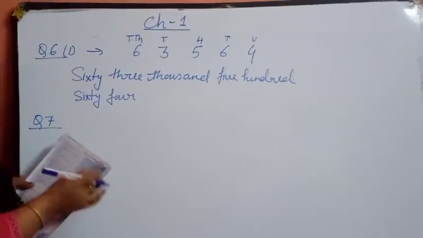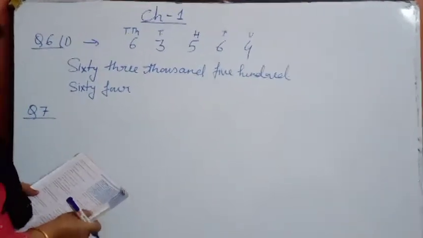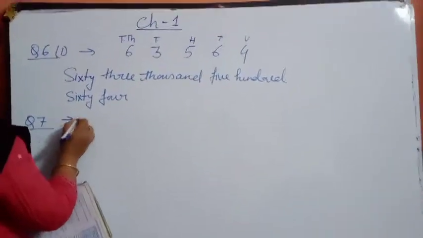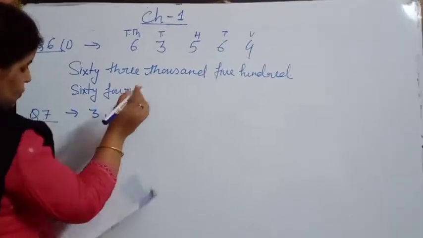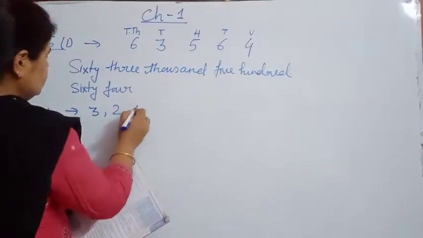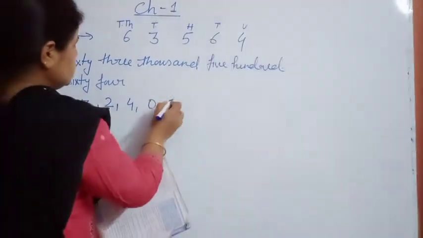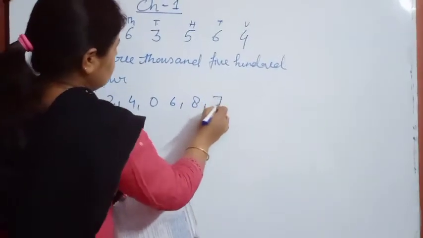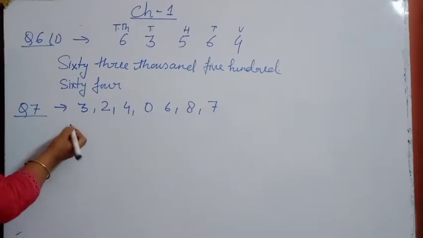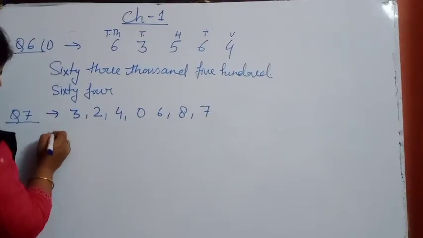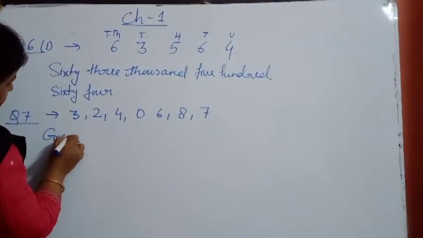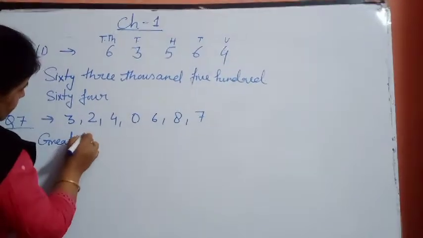We have been given different digits 3, 2, 4, 0, 6, 8 and 7. By using these digits, we have to make the greatest number.